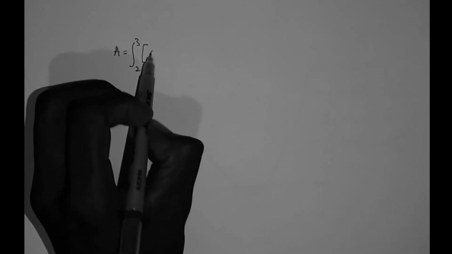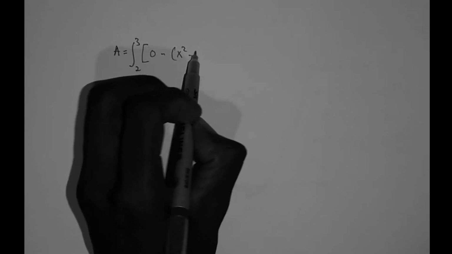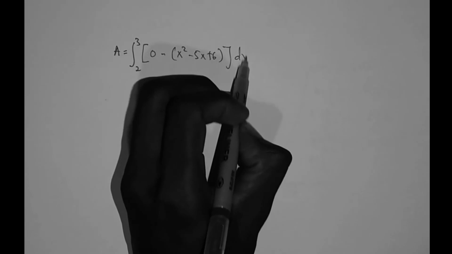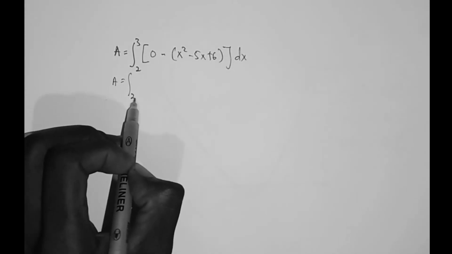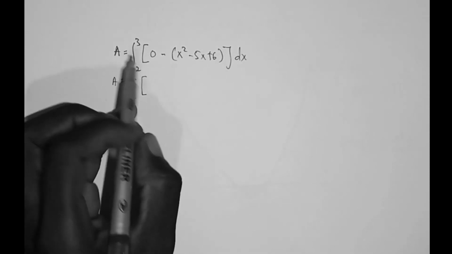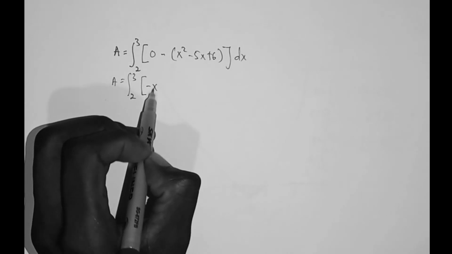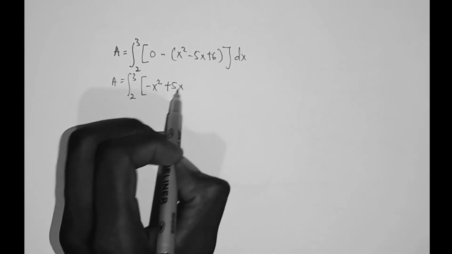We said the area is equal to integral of 2 to 3 of 0 minus x squared minus 5x plus 6 dx. So let's expand this bracket. A is equal to integral of 2 to 3 of minus 1 times x squared is minus x squared. Minus 1 times minus 5x is plus 5x.